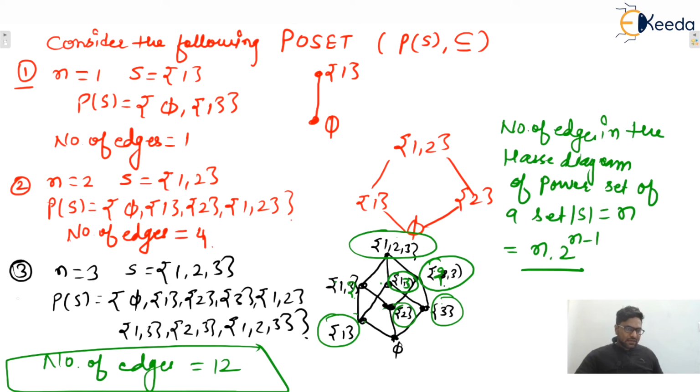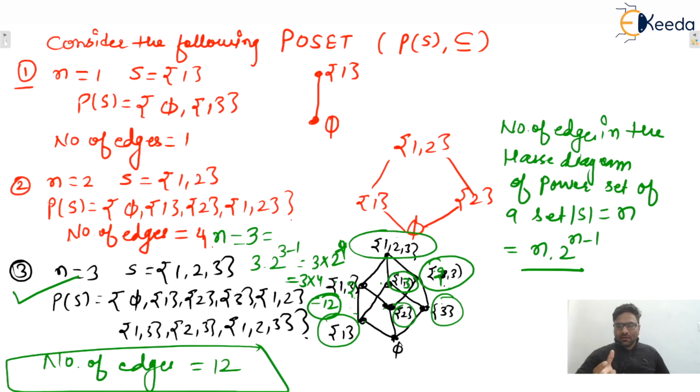So for example, consider the third case. In case three, n value is 3. So put in the formula 3 into 2 raised to power 3 minus 1, that will be 3 into 2 raised to power 2. So 3 into 4, 12 will be the correct answer. But remember guys, this formula is specifically for the power set and the relation subset, isn't it? So that's all about the Hasse diagram.